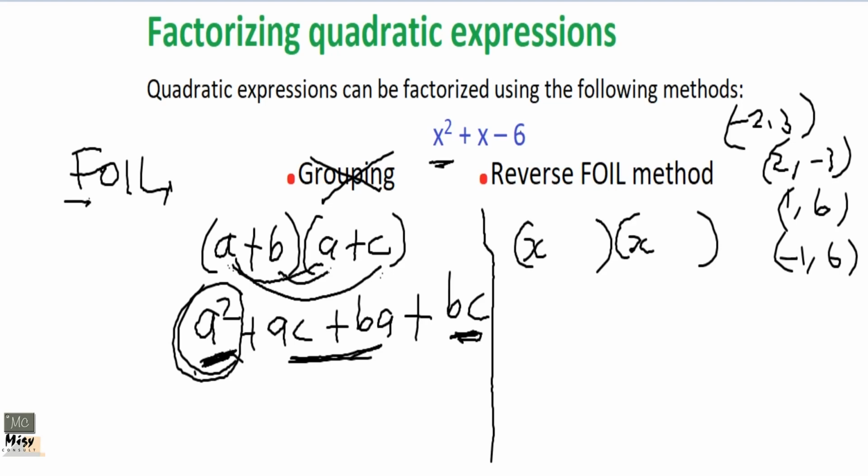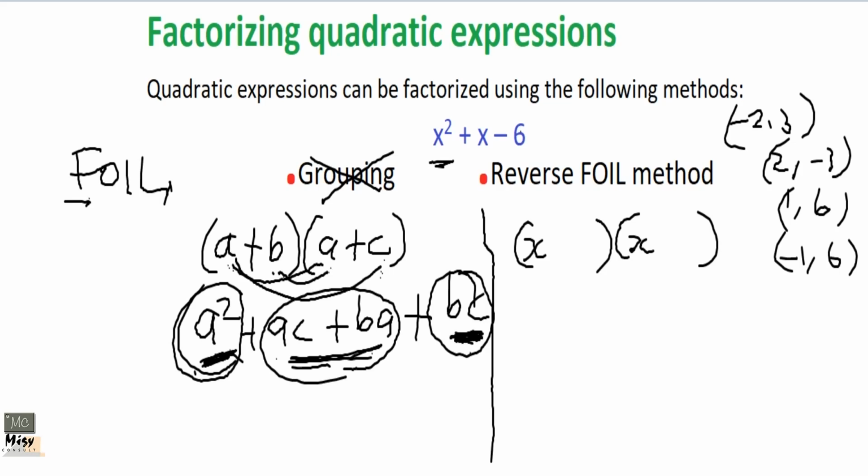So that is correct. Now we want the last term, because last terms will multiply to give us the last thing here. Okay, the last terms multiply to give us the BC. The B and the C multiply, and the B and the C will be the last terms. We don't assign any sign, negative or positive yet, but we realize that those two terms must also add to give us the middle term.